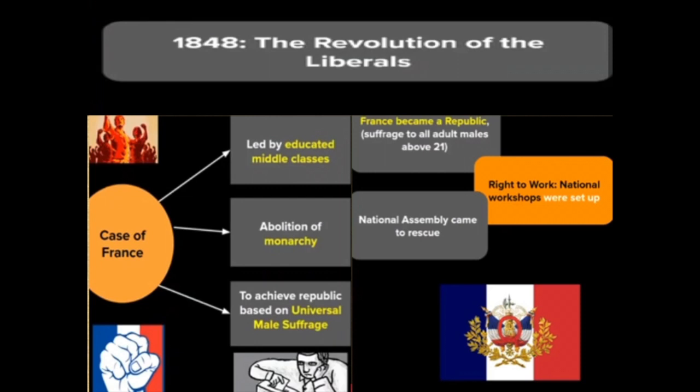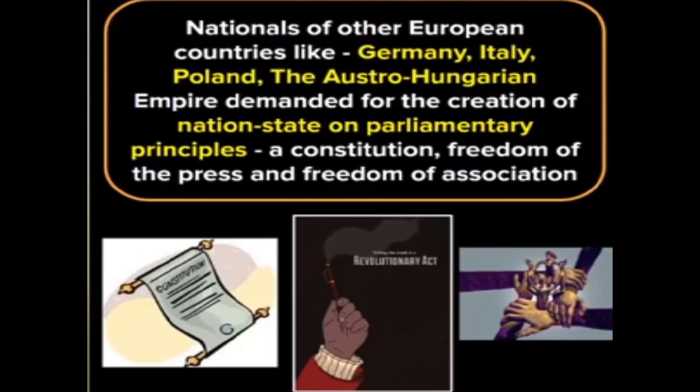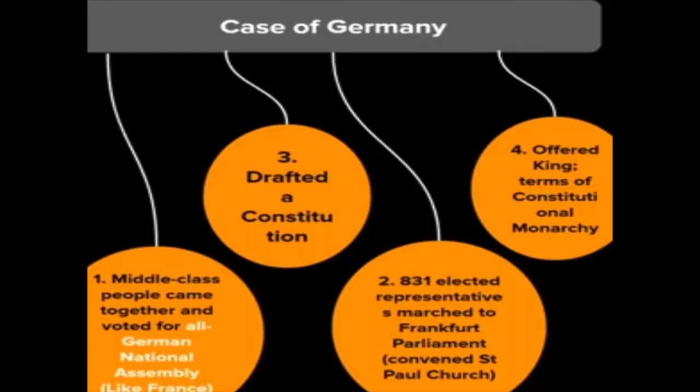So everything is in the slide, right from creation of workshops to reduce unemployment to the right to work, and then this pattern was followed by the nationals of other European countries like Germany, Italy, Poland, for the demand for the creation of nation states on parliamentary principles, a constitution, and freedom of press and freedom of association.